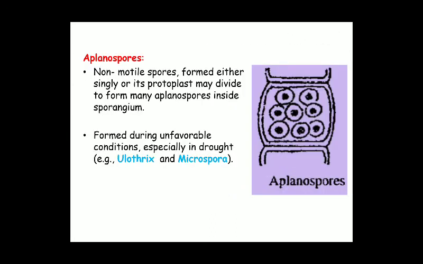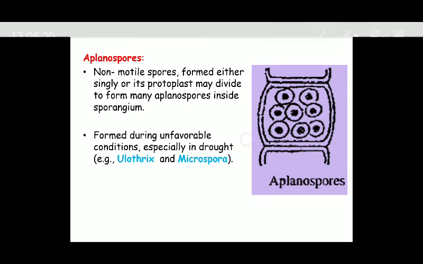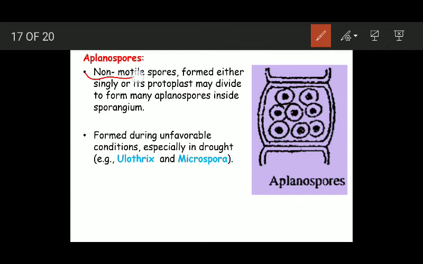Now the second type of spores is hypnospores. These are non-motile spores. Hypnospores simply means non-motile spores, and they are formed either singly or in many numbers inside a sporangium. The non-motile spores are formed inside structures known as hypnosporangia. The number of hypnospores produced inside the hypnosporangium can be either 1 or many depending upon the species.